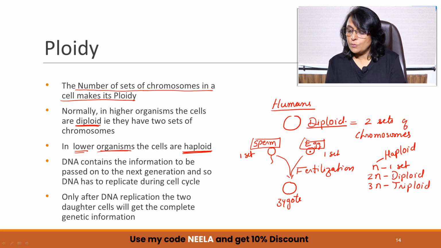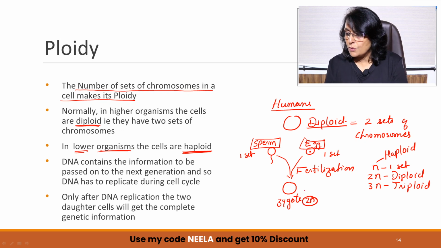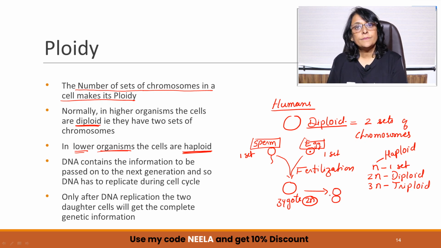So now we know what is the ploidy, and it is important how this ploidy is achieved. Suppose we are talking about the zygote, and here the zygote has two sets now, one received from the male gamete, one received from the female gamete. Now this zygote is going to divide to form two daughter cells. How many sets should they have? The most common division which we will be taking up in the later sessions is mitotic division. I am taking an example here of humans only. Our two sets have 46 chromosomes. One set has 23, the other set also brings 23, and that's how we get 46 chromosomes.